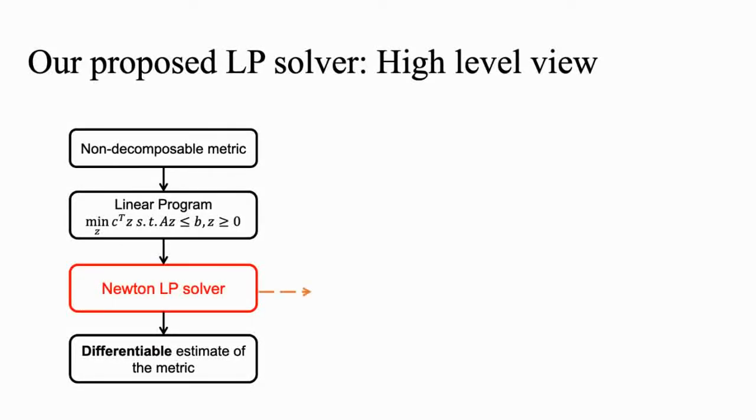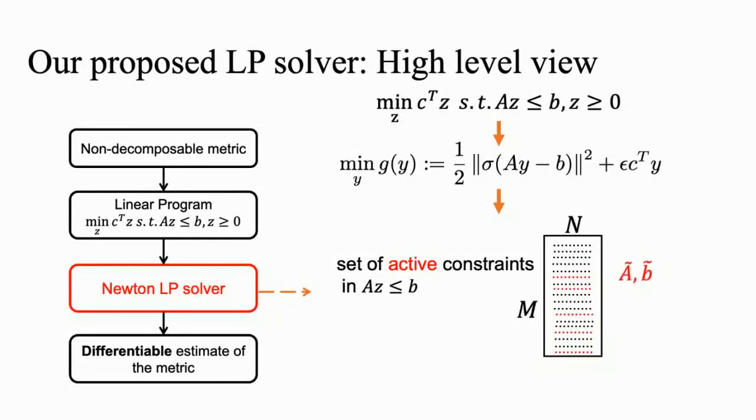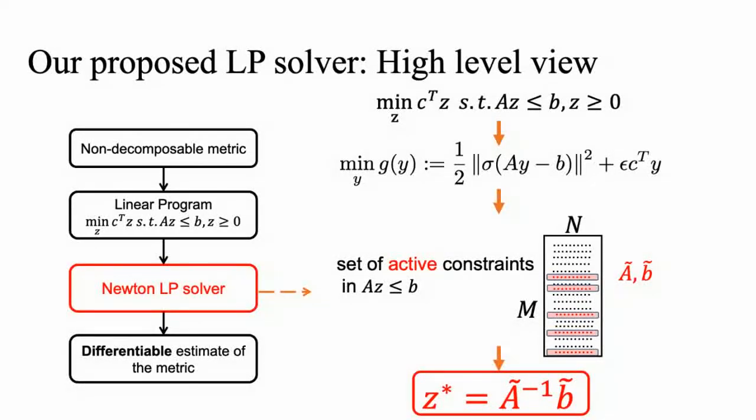At a high level, the Newton LP solver solves the problem as follows. First, we start from a given LP. We then solve an unconstrained version of the problem. The solution of this problem will provide us a set of active constraints in Az less than or equal to b. Let's denote the set of active constraints as A tilde and b tilde. We can then get the optimal solution of the original LP simply by solving A tilde inverse times b tilde.